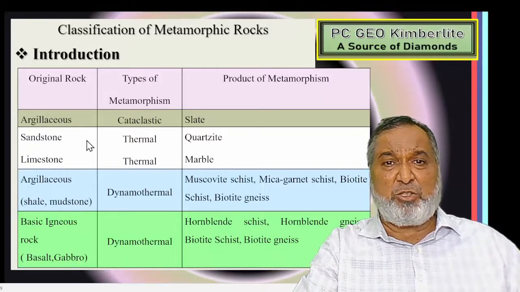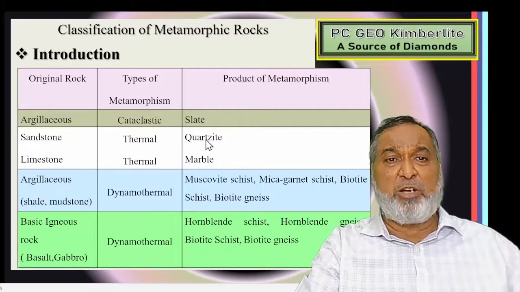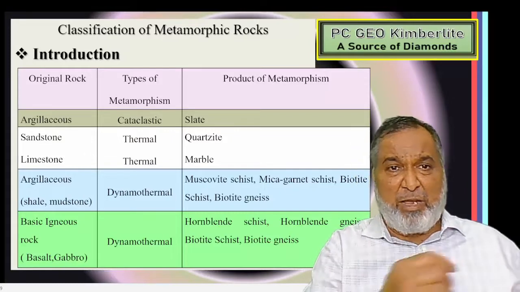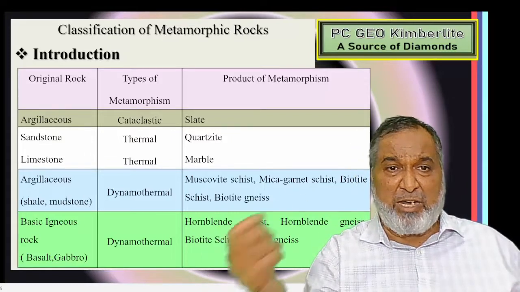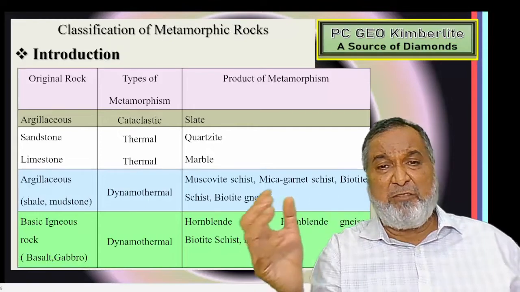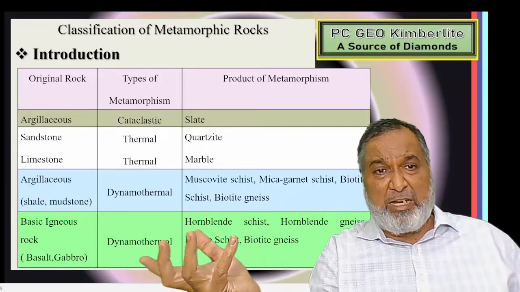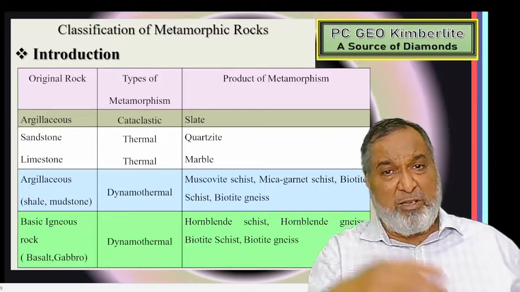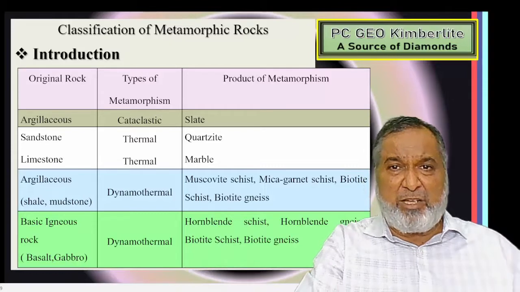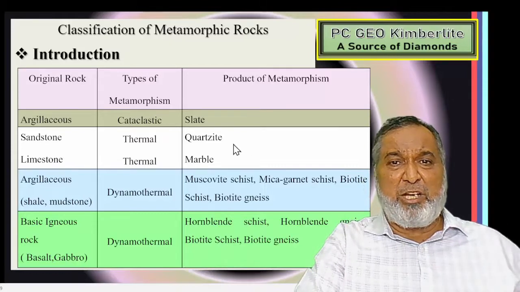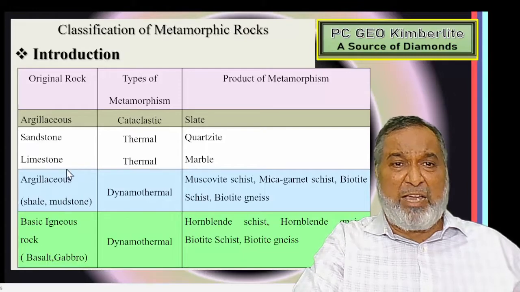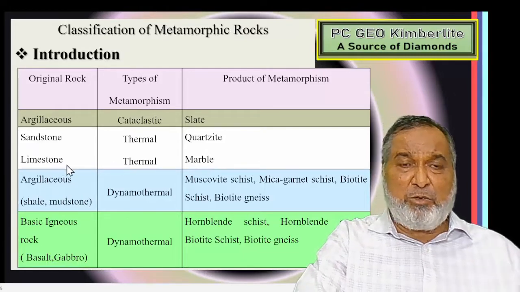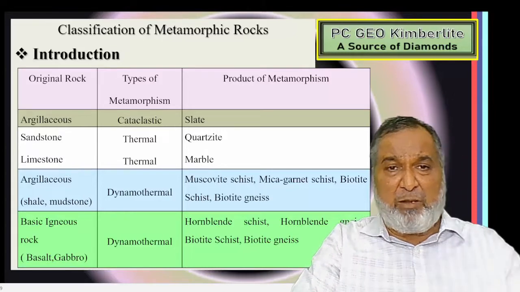Then come to the next, sandstone. If thermal metamorphism is there, sandstone is converted to quartzite. If it is a pure, white sandstone, we are going to get white quartzite. If there is a reddish sandstone, we are going to get pinkish quartzite. So depending upon the impurities in the original rock, we are going to get similar color combinations in the metamorphic rock. Like limestone: a pure limestone gives pure white marble, and as Mg increases, gray marble will come out.